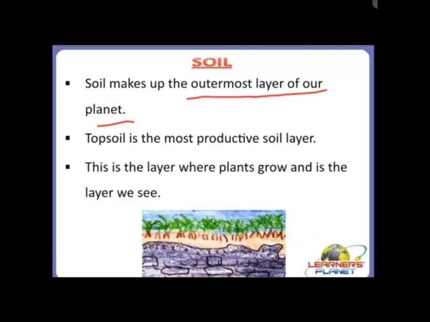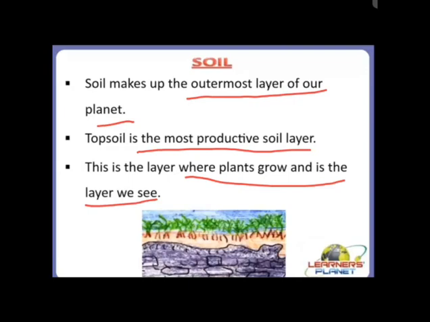It is basically a mixture of mineral particles of different shapes and sizes, and the topsoil is the most productive soil layer. The topmost layer of the soil profile is the topsoil, and this is the layer where plants grow and is the layer we see. So the layer of the earth which we can see is the outermost layer, that is the topsoil, and in this layer the plants grow and we can easily see this layer. Okay, so the outermost layer is the topsoil.